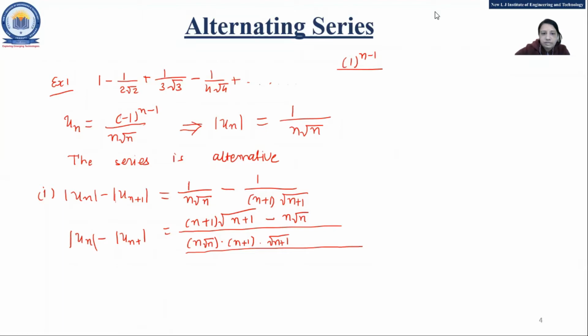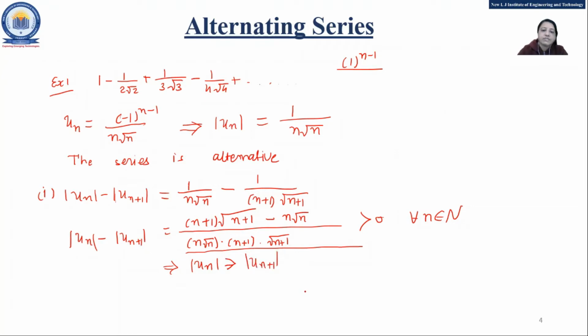Okay. It will be greater than 0. Yes. n is all right. So this term is greater than 0 for all n that belongs to the natural numbers N. Now, if this is so, we can say that mod un is greater than mod of un plus 1.